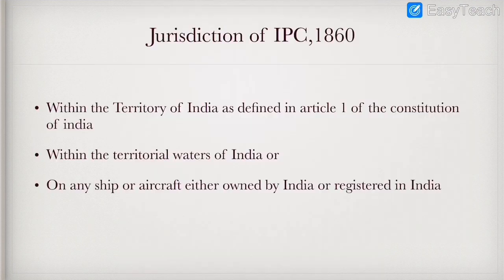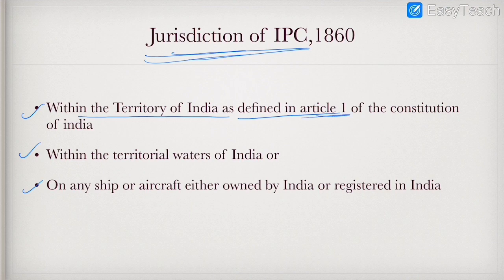Next, we will look into more detail regarding the jurisdiction of the Indian Penal Code. These are the three factors included under this jurisdiction. It includes the territory of India as defined in Article 1. We all know Article 1 of the Constitution of India says that India, that is Bharat, shall be a Union of States, right?